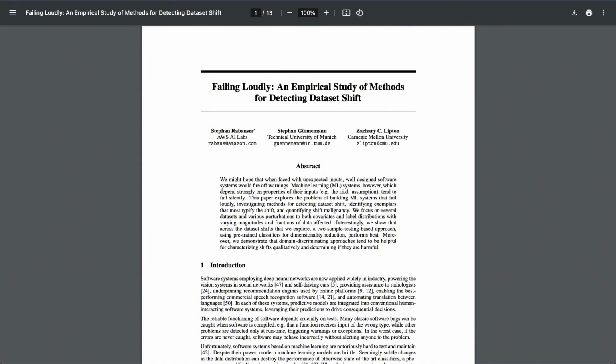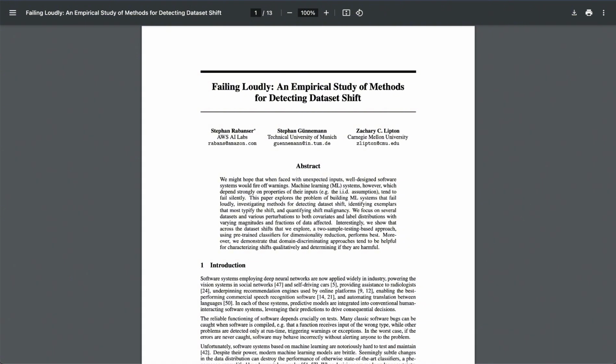So the model's confidence, or lack thereof, becomes a signal. Exactly. And the paper shows that this black box shift detection, or BBSD, is surprisingly effective. Often it even beats those fancy dimensionality reduction methods we talked about. That's impressive. So the model's practically waving a red flag saying, hey, something's different here.